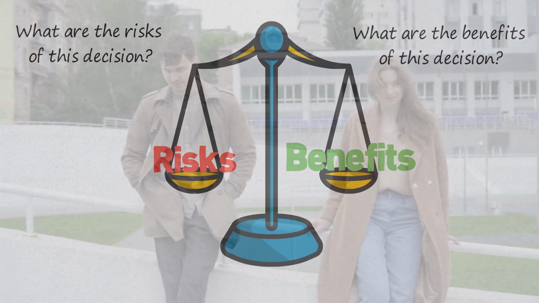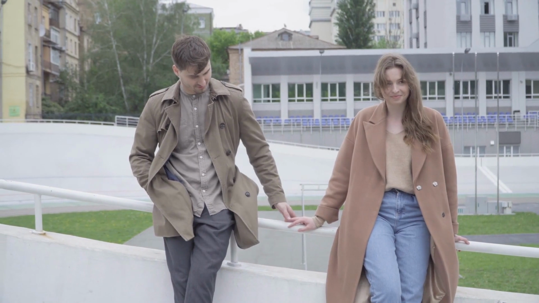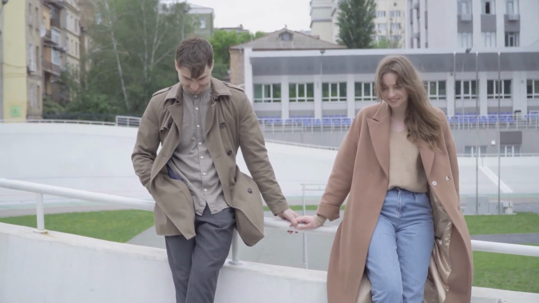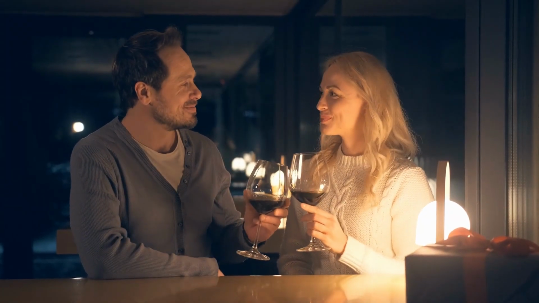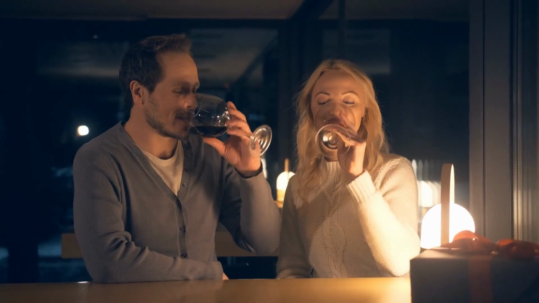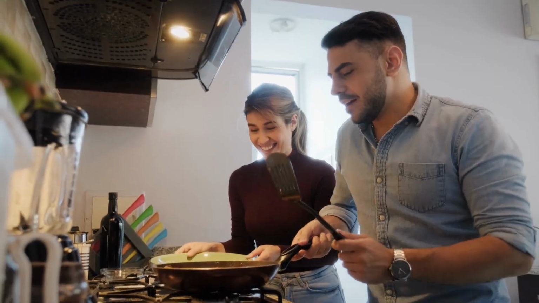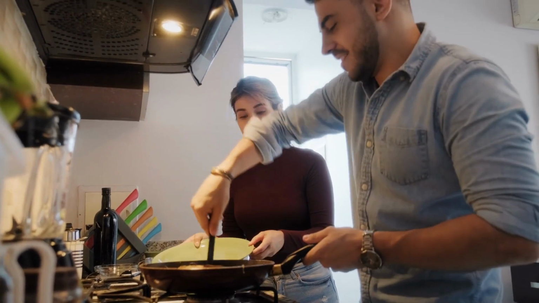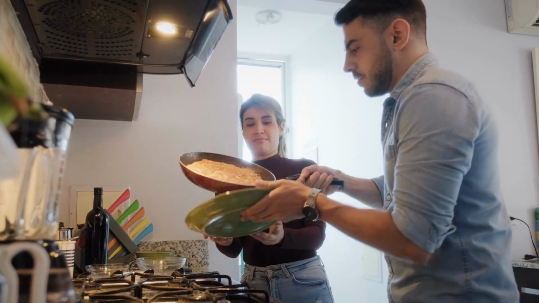Similarly, in relationships, if you're in a place and see someone you like but are unsure whether to approach them or not, the risk is the possibility of being rejected. For some people, it might not be a big deal, but for others, it could significantly impact their self-esteem. The benefit, on the other hand, is the possibility of them agreeing to go out with you. You can even apply this risk concept to cooking. If you have friends coming over for dinner, would you try to impress them with a special dish that has a unique flavor that might not please everyone, or would you play it safe and cook something more traditional?